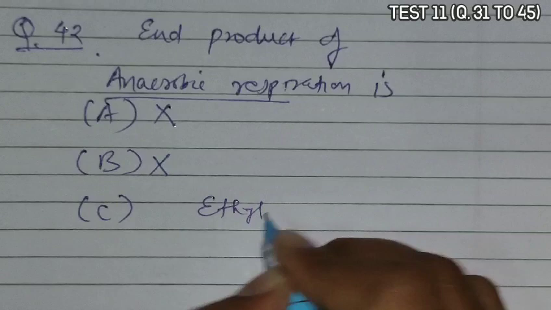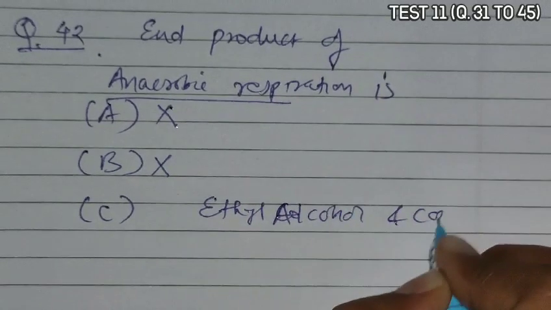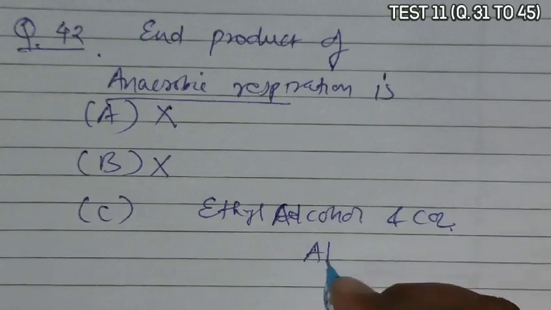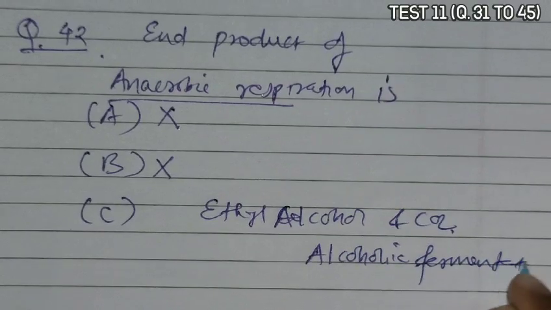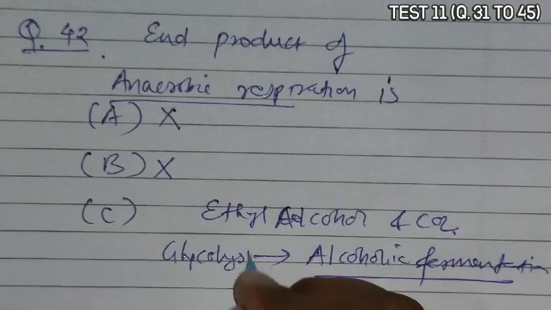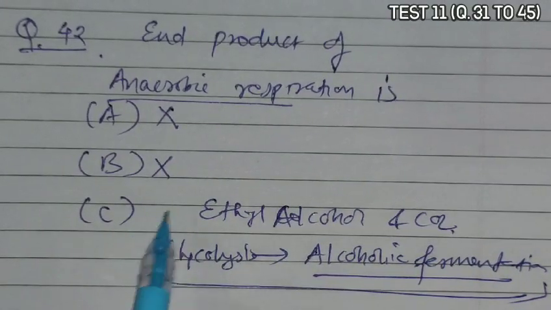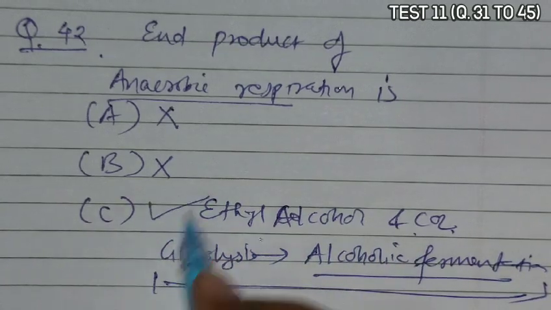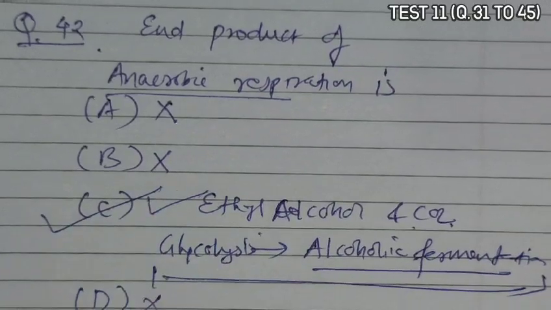Option C is ethyl alcohol and CO2. For production of ethyl alcohol and CO2, alcoholic fermentation occurs, and before alcoholic fermentation, glycolysis also occurs. This combined process is called anaerobic respiration. So the end product of ethyl alcohol and CO2 is the correct answer. D is given as none of these, so it is incorrect. So C is the correct answer.